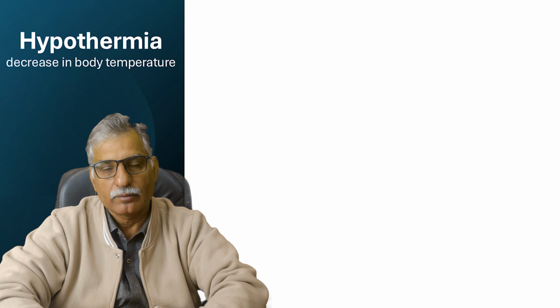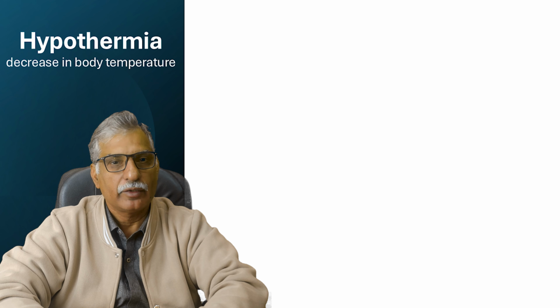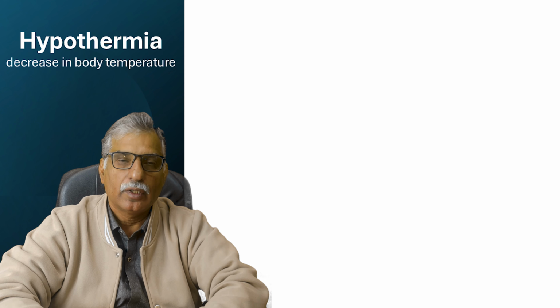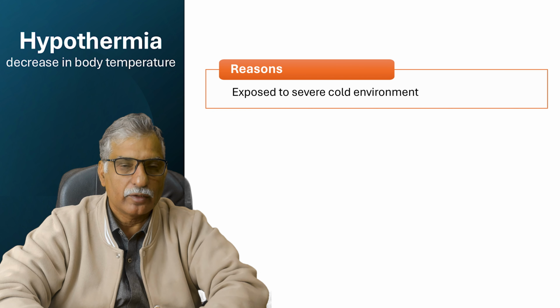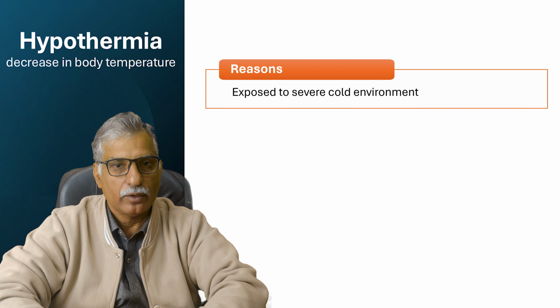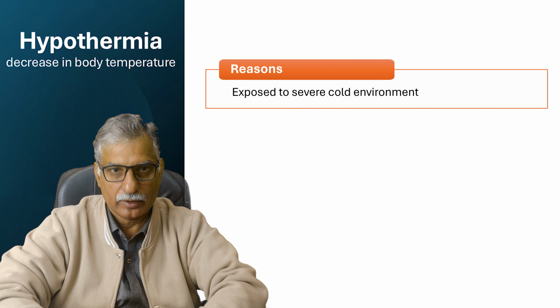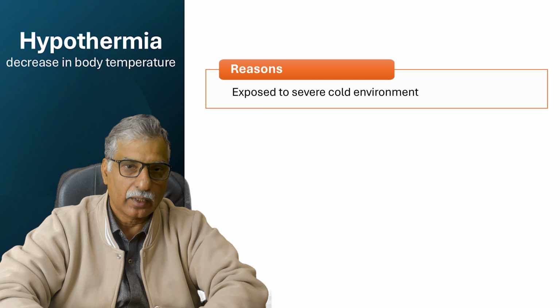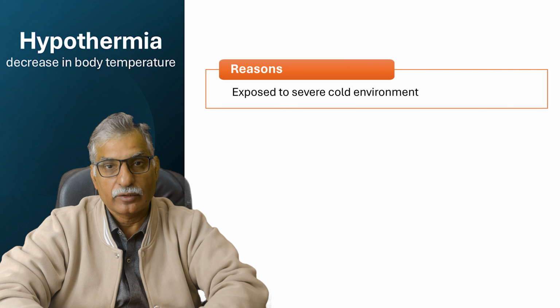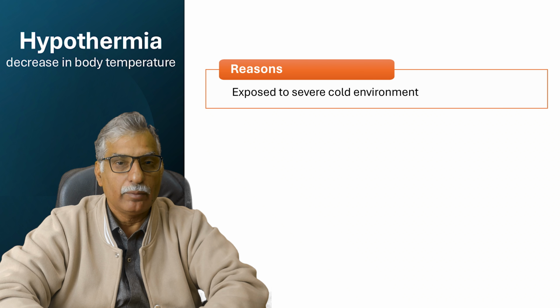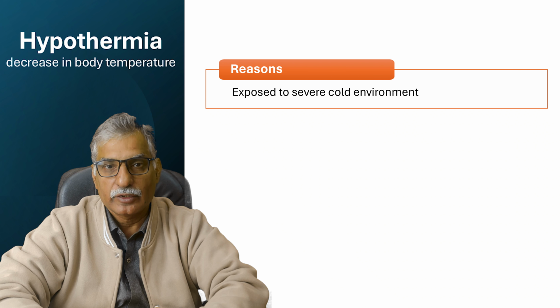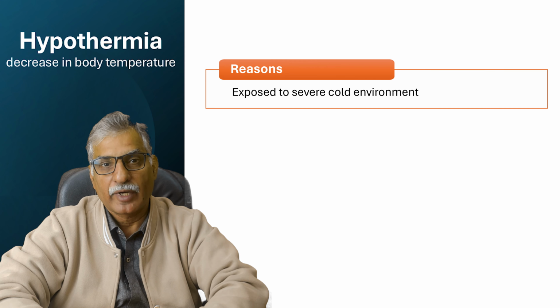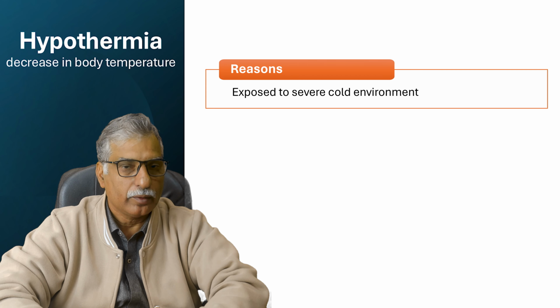The second case is hypothermia, meaning body temperature may start declining, and this could be due to certain reasons. The reasons include continuous exposure to a cold environment where there is a very low temperature, particularly in winter days, or there is a reduced respiration due to some anemia or due to some low oxygen supply, or certain drug impacts could be there. So what would be the effect of low temperature on the body?